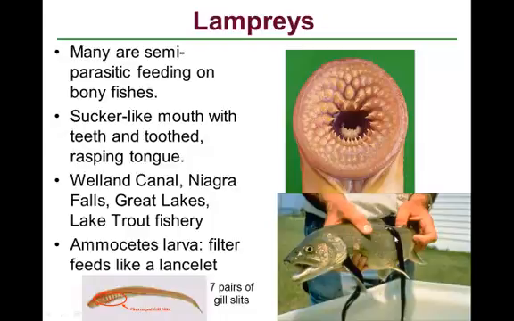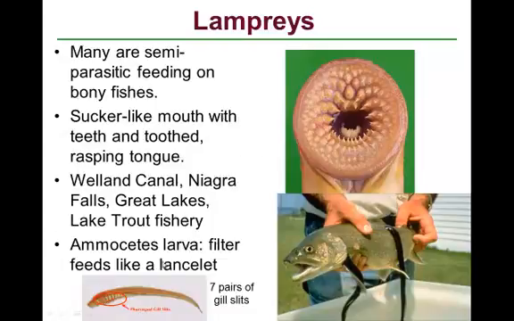As you see here in the lower right, we can see one hanging off the back and one who's attached to the gills, and they attach, and then they use their tongue to rasp through the body wall, and then they suck out the juices and the blood and tissue from that. Now, I should point out that it says many are semi-parasitic, others are free-living, and they just bury their tails and kind of feed like a lancelet in the Cephalochordata.